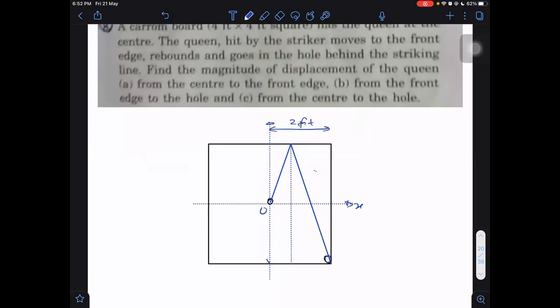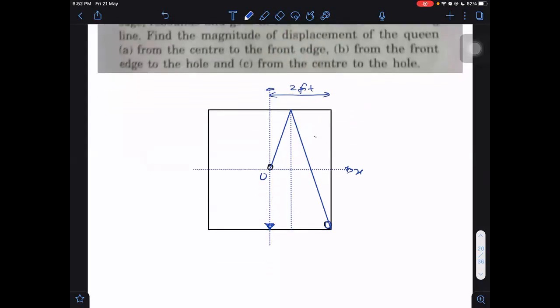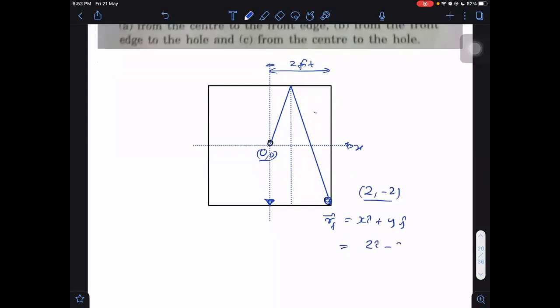Can you tell the coordinates of the hole? Origin is the center, so the hole is at 2 comma minus 2. If the x coordinate and y coordinate are known, then we know the final position. The final position at the hole will be equal to 2i cap minus 2j cap. Our positive y-axis is this side, so this side is negative y-axis, and this distance is equal to 2. Those who have understood this know the total displacement.